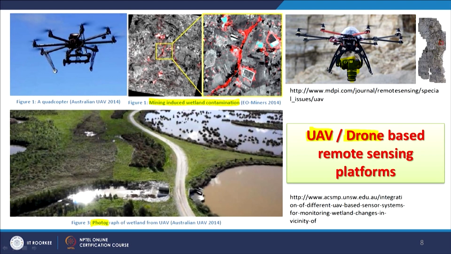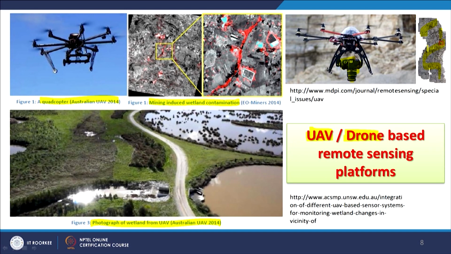Also shown here is a UAV based photograph of a wetland in Australia, and you can have, as I have mentioned, different kinds of propellers. Here this quadcopter is shown, and one mosaic is also shown, which you can see: after getting all the camera images, one can create a mosaic and complete coverage is available. And a lot of development is taking place.